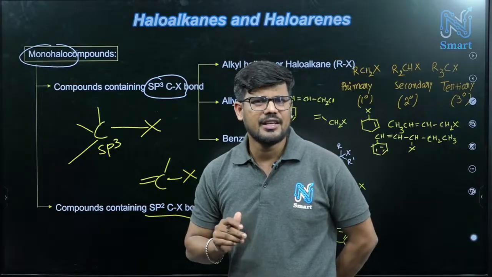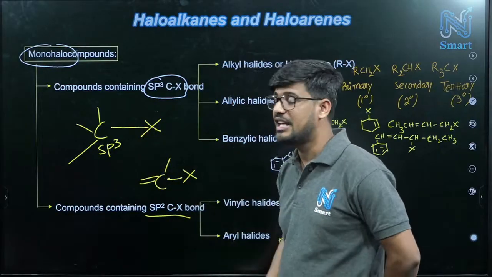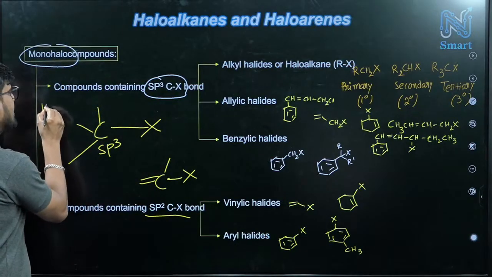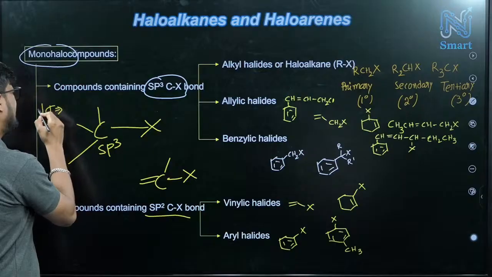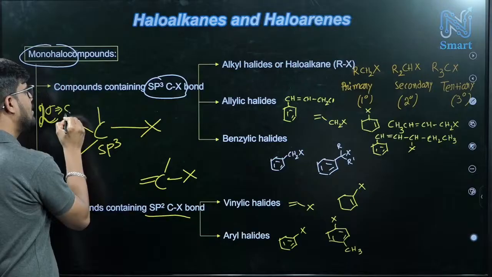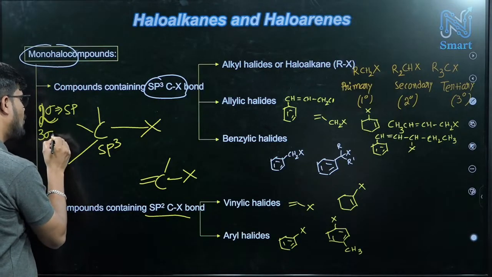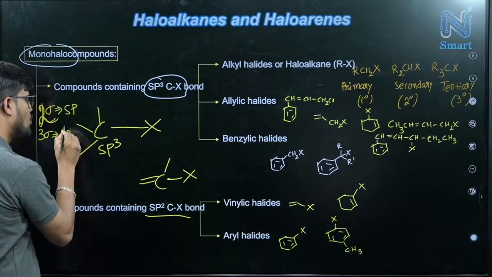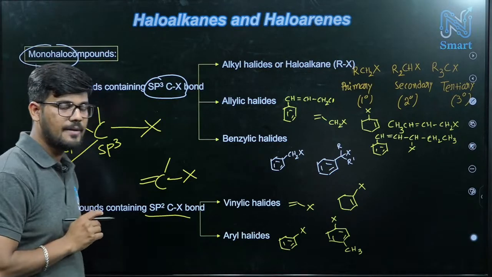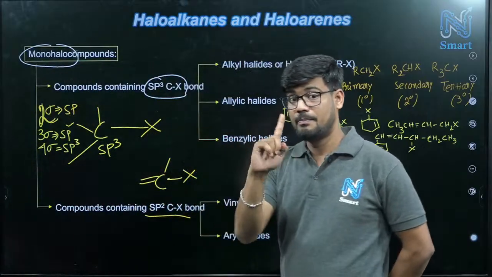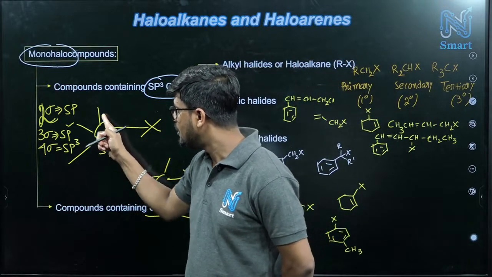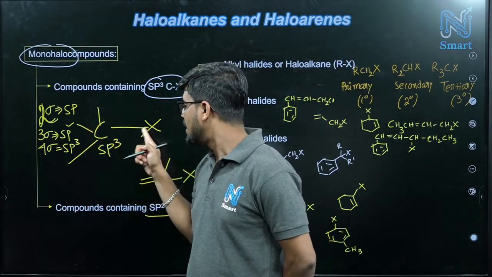Correct? And I think you already know how to get this hybridization. If there are only 2 sigma bonds, then sp. If 3 sigma bonds we have, then sp2. If 4 sigma bonds we have, then sp3, like this. Correct? So now just consider sigma bonds. Pi bonds will not be included in hybridization. So first example, here carbon is having 4 sigma bonds, so that's why sp3.